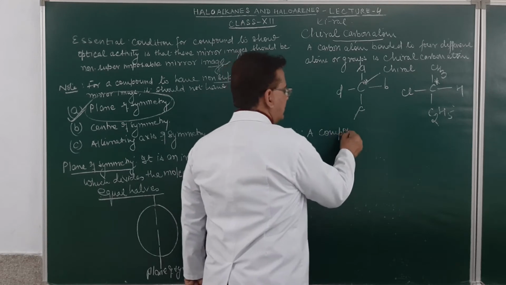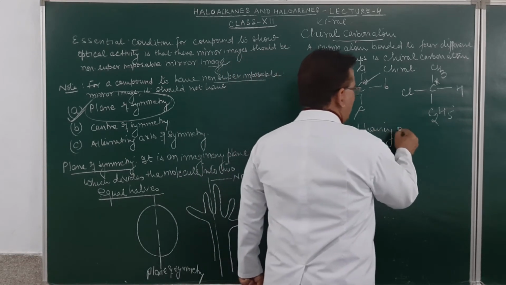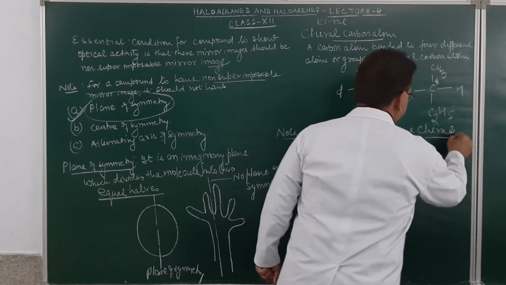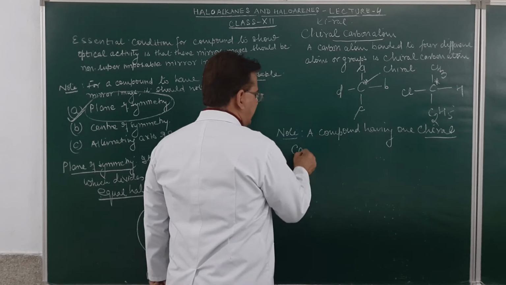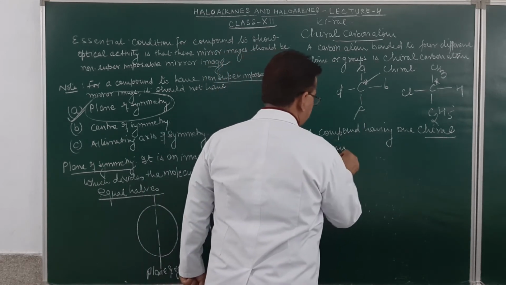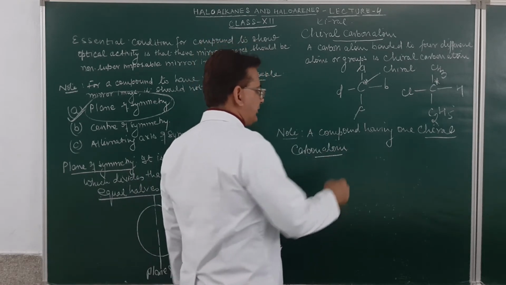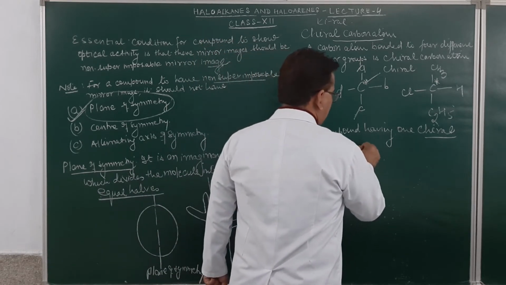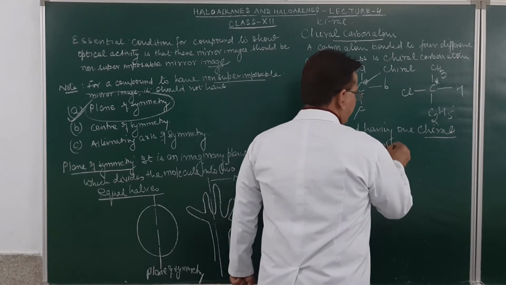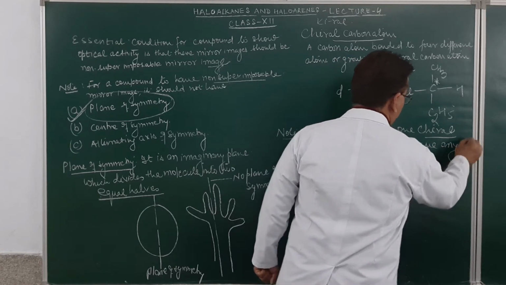A compound having one chiral carbon atom. Am I clear? A compound having one chiral carbon atom will never have any plane of symmetry.